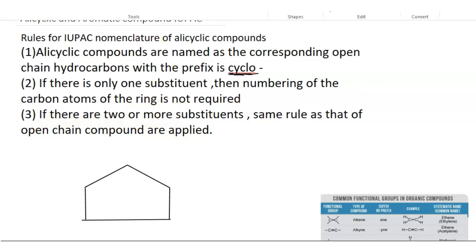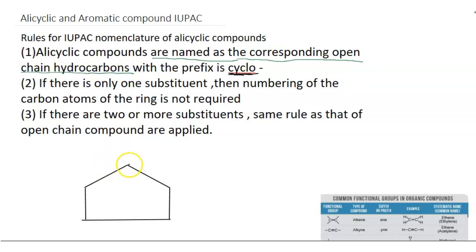So friends, whatever you have understood, the alicyclic compounds are named as the corresponding open chain hydrocarbons. So friends, let's start with one example. There are three rules that we have discussed for any alicyclic compounds. We are going to discuss them with the help of a few examples.